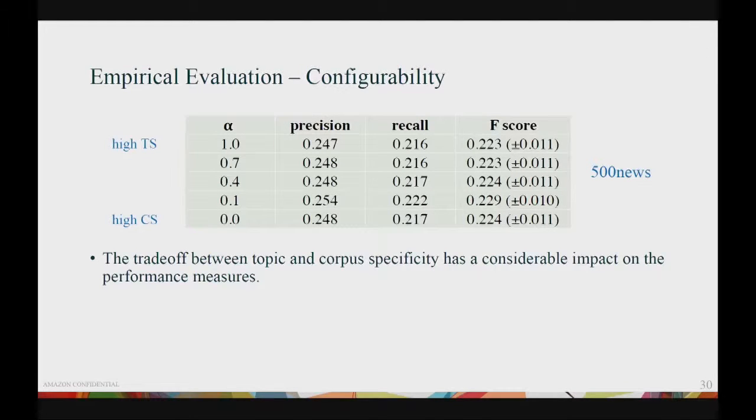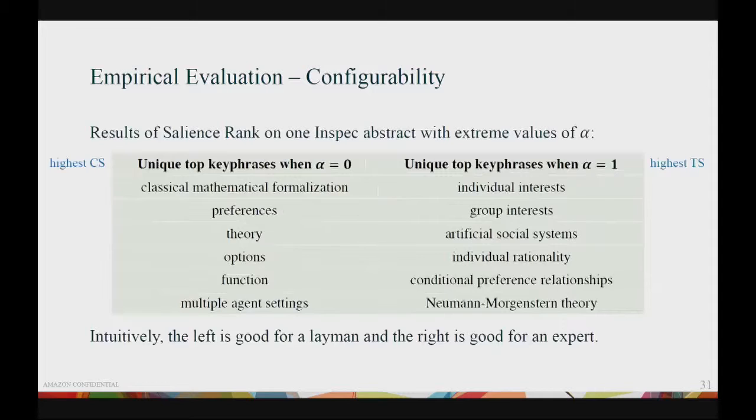Besides this quantitative analysis, we also have a qualitative example. Here is an example on an InSpec abstract. What we observe is that when we set the CS, the corpus specificity, high, we tend to get keyphrases that are rather generic. So it is arguably better if it's presented to people who are outside the area of the journal. On the other hand, if we set the topic specificity very high, we tend to get keyphrases that are rather specific. Those are arguably better for the experts.